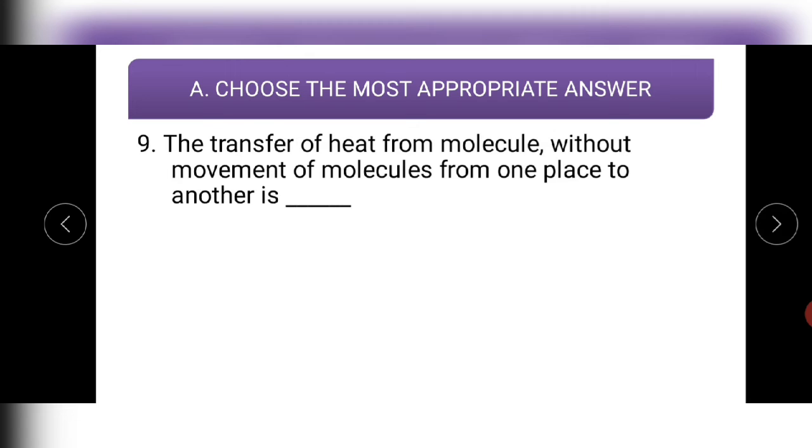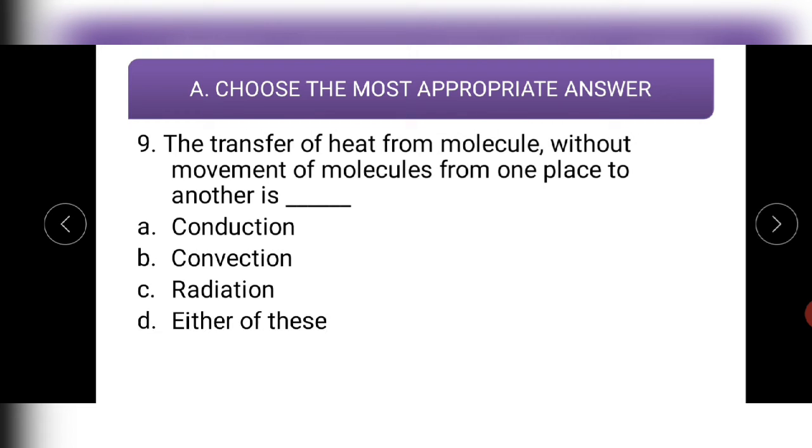Let us see the ninth question. Transfer of heat from molecule to molecule without movement of molecules from one place to another is conduction, convection, radiation, or either of these. Transfer of heat happens because of molecules, but there is no movement of molecules. So the correct option should be conduction. Let us see. Yes, conduction is the correct answer. So students, these were MCQs, or you can call it choose the most appropriate answer.